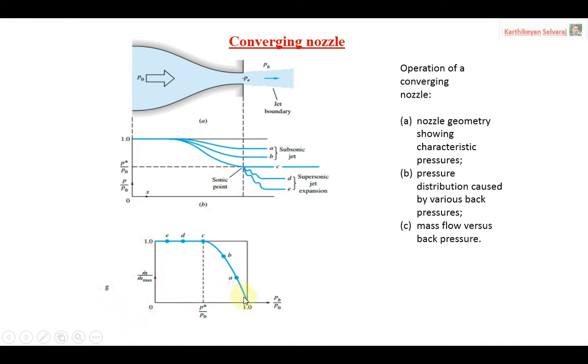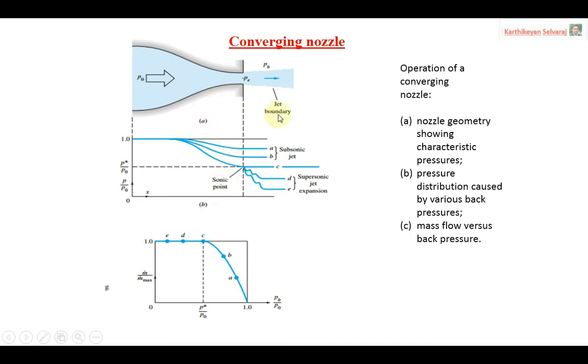In the bottom diagram we can see the mass flow rate. When your back pressure decreases, the mass flow rate increases gradually up to point C. Here the ratio of back pressure to stagnation pressure is exactly 1. As this ratio decreases, the x-axis value decreases and the mass flow gradually increases, up to the particular point, that is point C. So this is regarding the mass flow relation. We'll see one by one how it is happening.